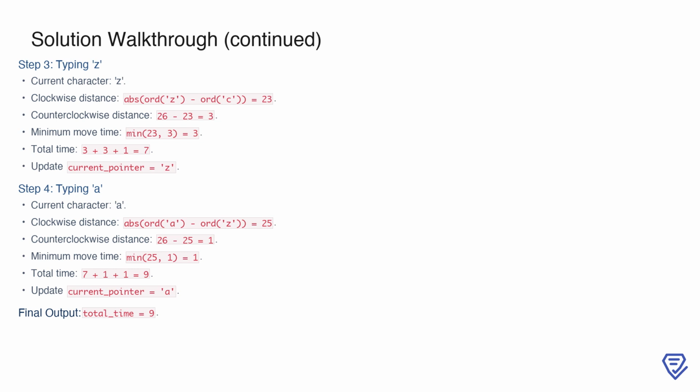Finally, we type the last character, A. The clockwise distance from Z to A is 25, and the counterclockwise distance is 1. The minimum move time is 1. Adding the 1 second required to type the character, the total time becomes 9. The pointer is updated to A, and we have completed typing the word. The final output for this example is a total time of 9 seconds.